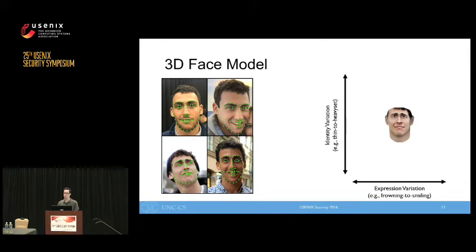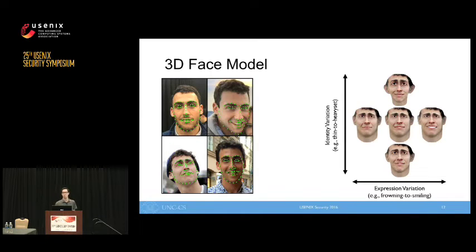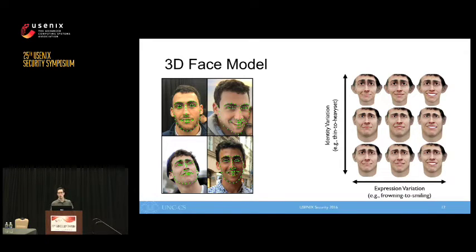We break the face modeling into two components, identity and expression. Identity is the underlying shape of the face. For instance, the face can go from narrow to wide for different individuals, or maybe the eyes are closer set or farther apart. Expression is an image-specific characteristic. For instance, a person could be frowning or smiling. We can combine these two dimensions to create a wide array of possible faces. First, let's talk about reconstructing a face from a single image. We'll talk about using multiple images next.